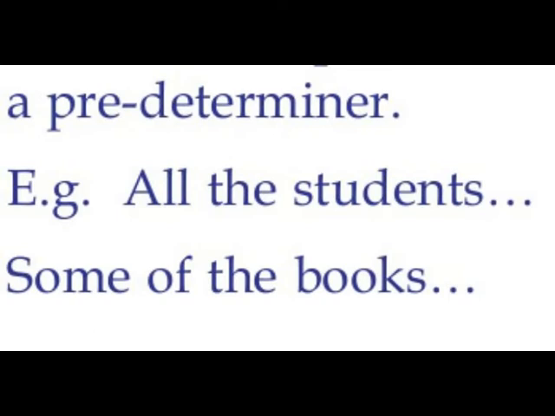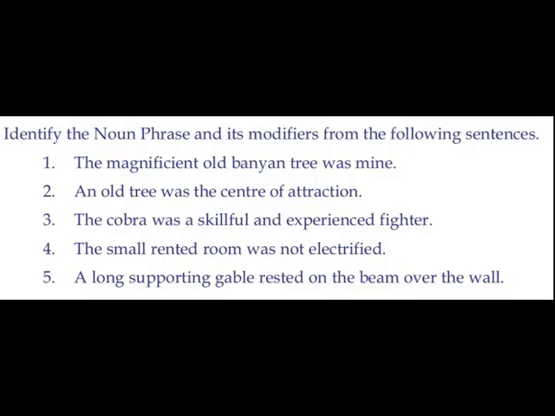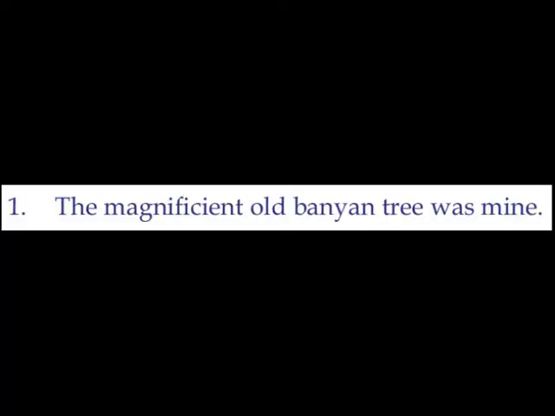Now our task is to do the activity given here. Identify the noun phrase and its modifiers from the following sentences. Once you identify the noun phrase, it's easy. The rest of the part will be the verb phrase. See the example. The magnificent old banyan tree was mine. Can you find out the verb first? If you are able to locate the verb, it's easy to split the sentence into a noun phrase and a verb phrase.